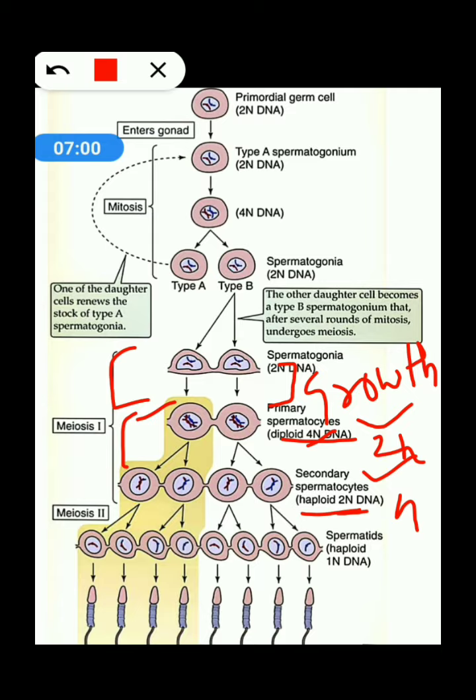Fine. And now again the secondary spermatocyte converts into spermatid with the help of meiosis 2, and ultimately from one mother cell they produce 4 daughter cells. So here you can see from one it is 4, and from another one it is 4. This is how they produce 4 haploid daughter cells, which are called spermatid. Here it is written haploid, and they are 1N DNA, haploid in nature.